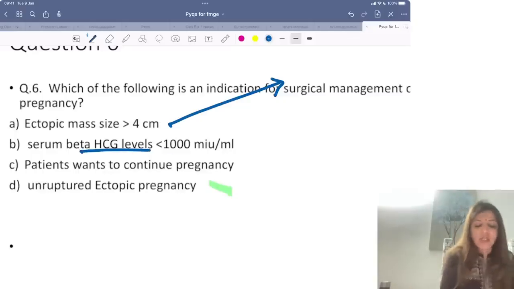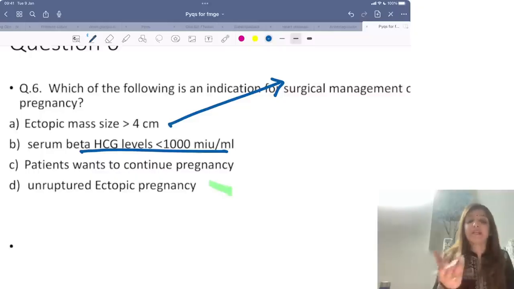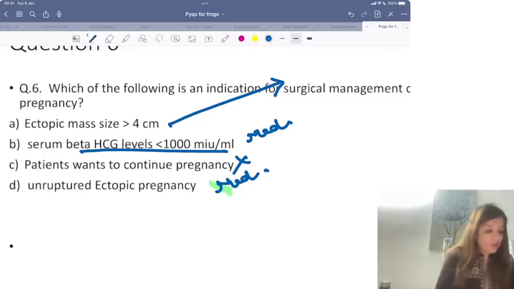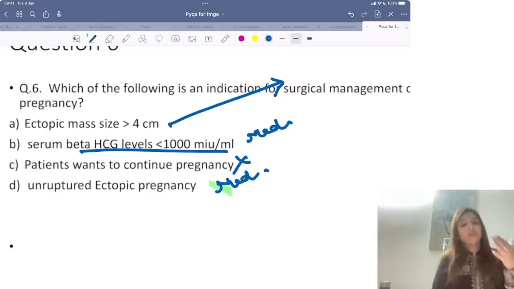Beta HCG less than 1000. Now beta HCG less than 1000, so obviously medical management. Patient wants to continue pregnancy. This is a very useless option which they have given. Unruptured ectopic, medical management. So the answer over here is option A. If size of the ectopic is more than 4 centimeters, then you have to go for surgical management.